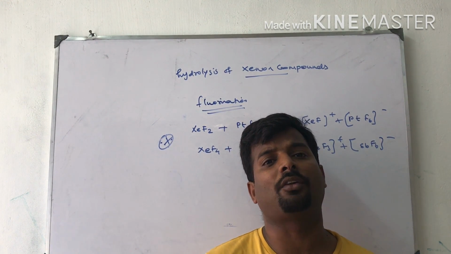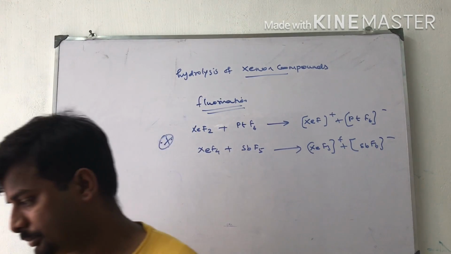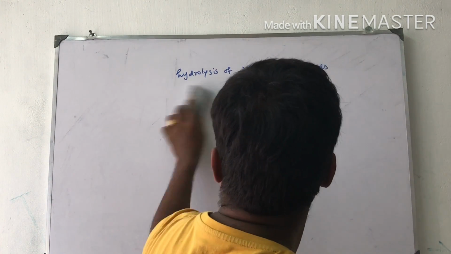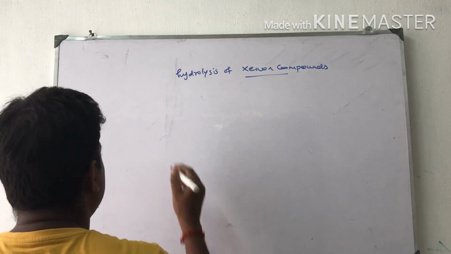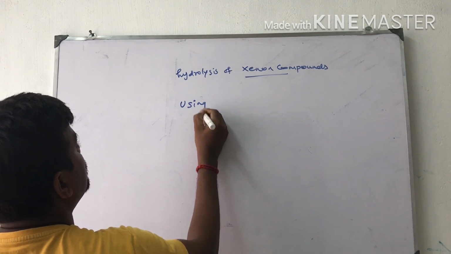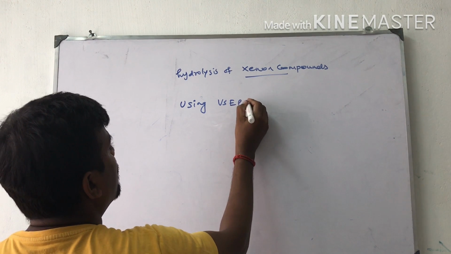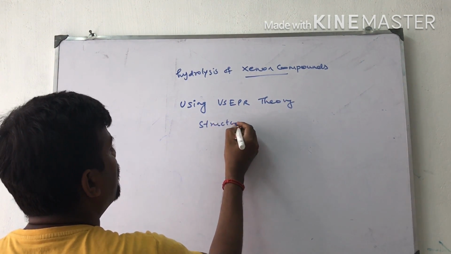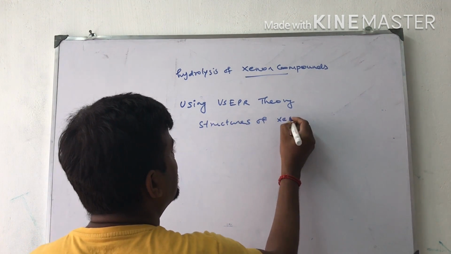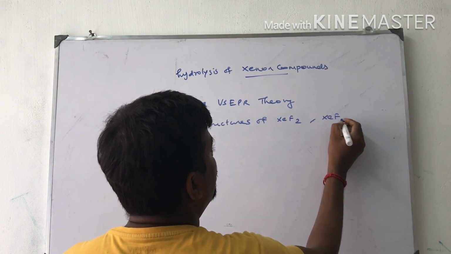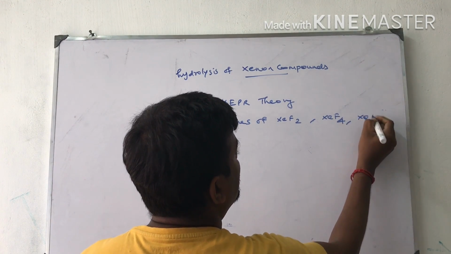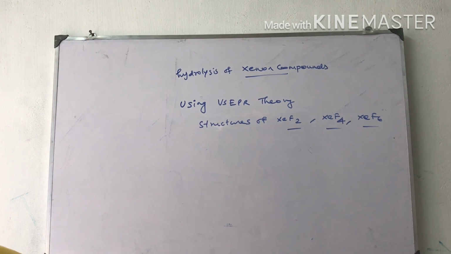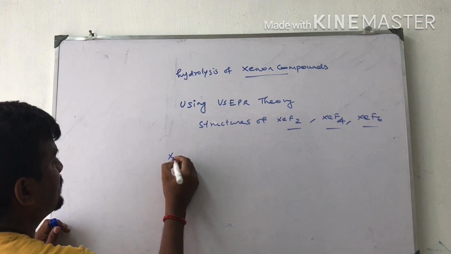Now I am going to draw these 3 structures. Valence shell electron pair repulsion theory: structures of XeF2, XeF4 and XeF6.